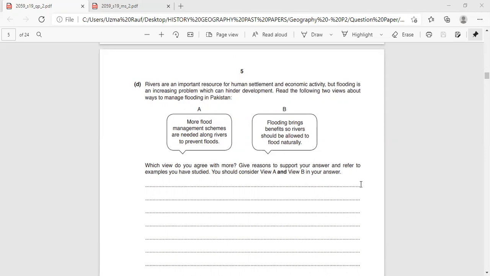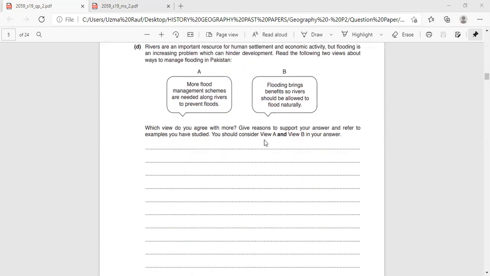So I told you in face-to-face class how you are going to attempt this question. Can anybody tell me how you are going to attempt this question according to the marking scheme? Can anybody tell me how you are structuring your information? Miss, first of all, we will explain statement A. And then we will explain statement B, and afterwards, in the last paragraph, we will give our suggestion and what we like, according to our example.